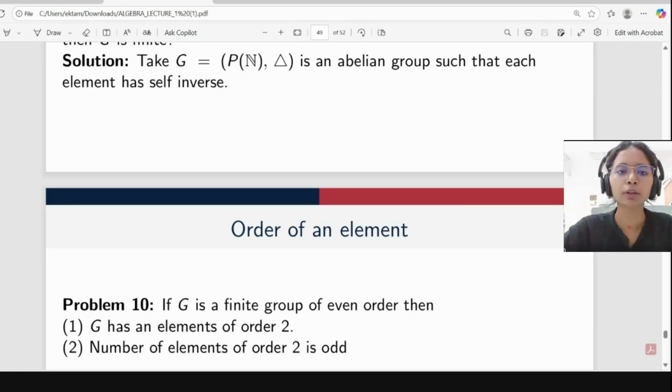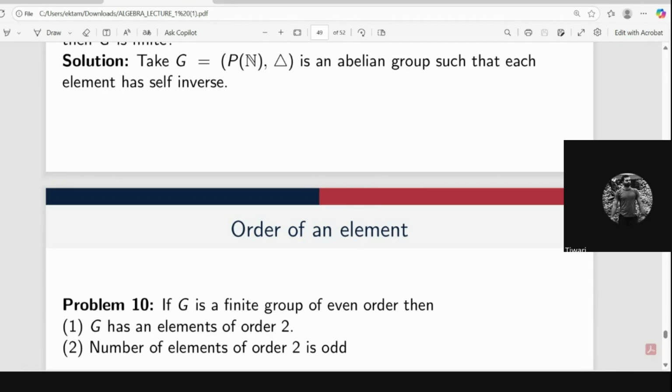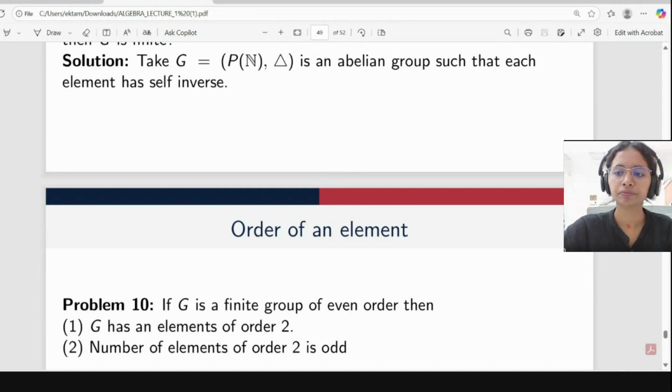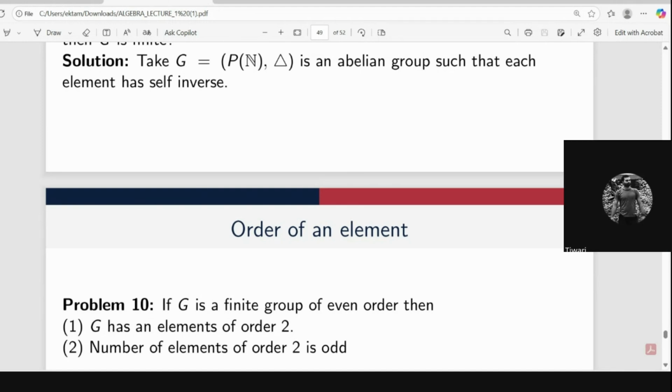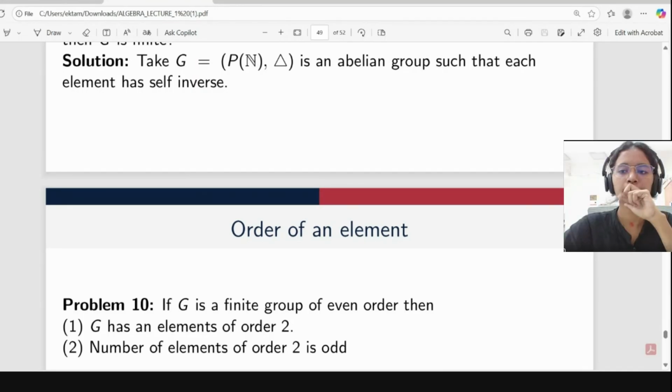What about others? How can we tackle this? Ma'am, if G is a finite group of even order, then after removing the identity element, we are left with an odd number of elements. Okay. So in a group, every element has an inverse. So there will be pairs, ma'am. But we have an odd number of elements, so one element must be self-inverse. Yeah, correct.